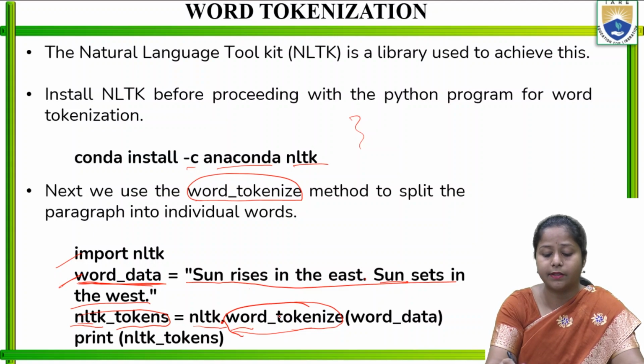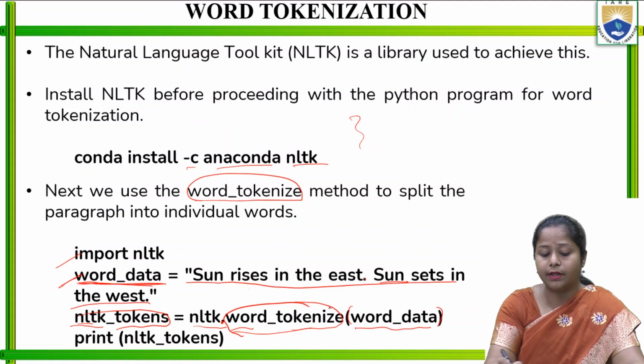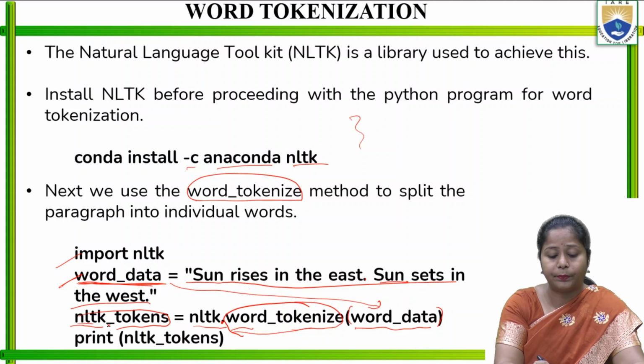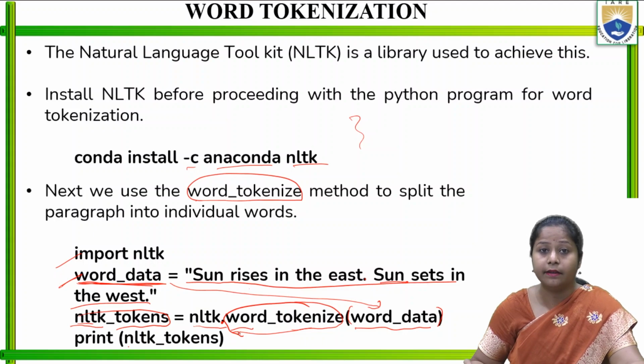With the help of the dot, it is called. In the brackets of the function I will write word_data, so the sentence I need to pass here is passed through the variable, right? Then I will print nltk_tokens, and it is going to make whatever sentence is here into tokens. It is going to segregate.